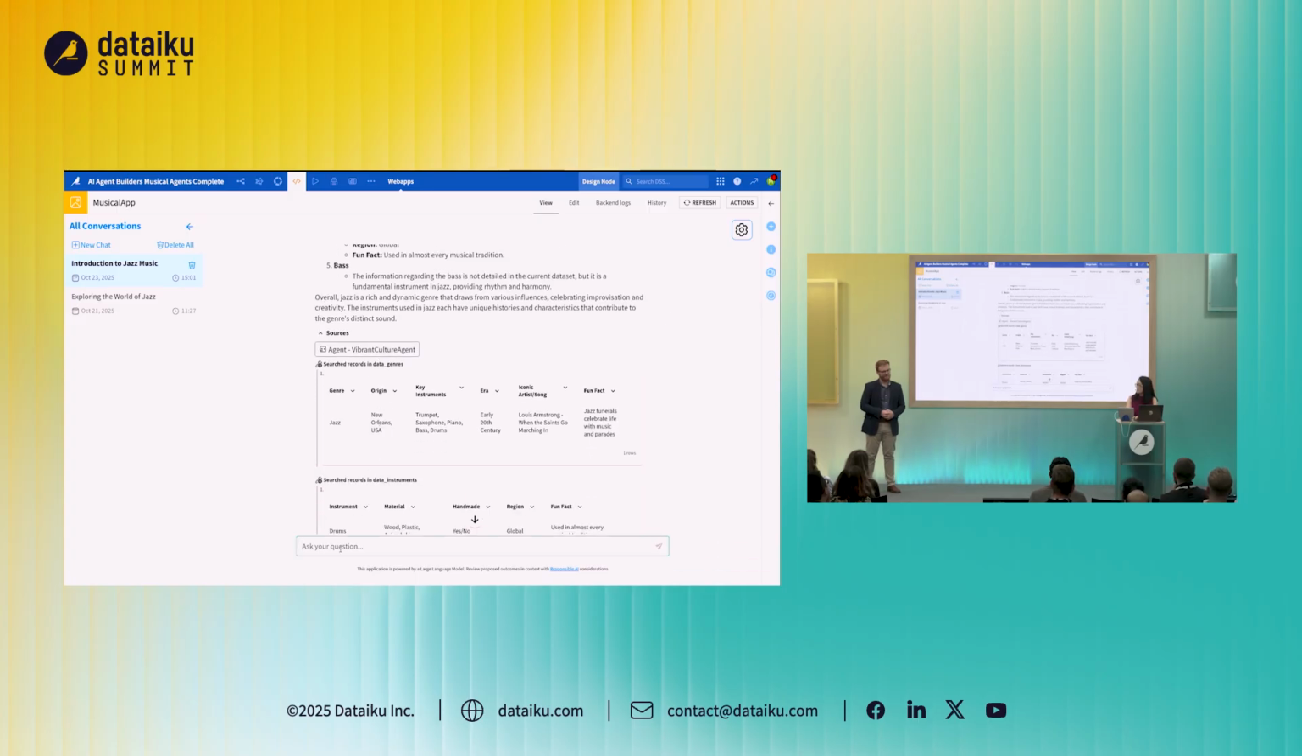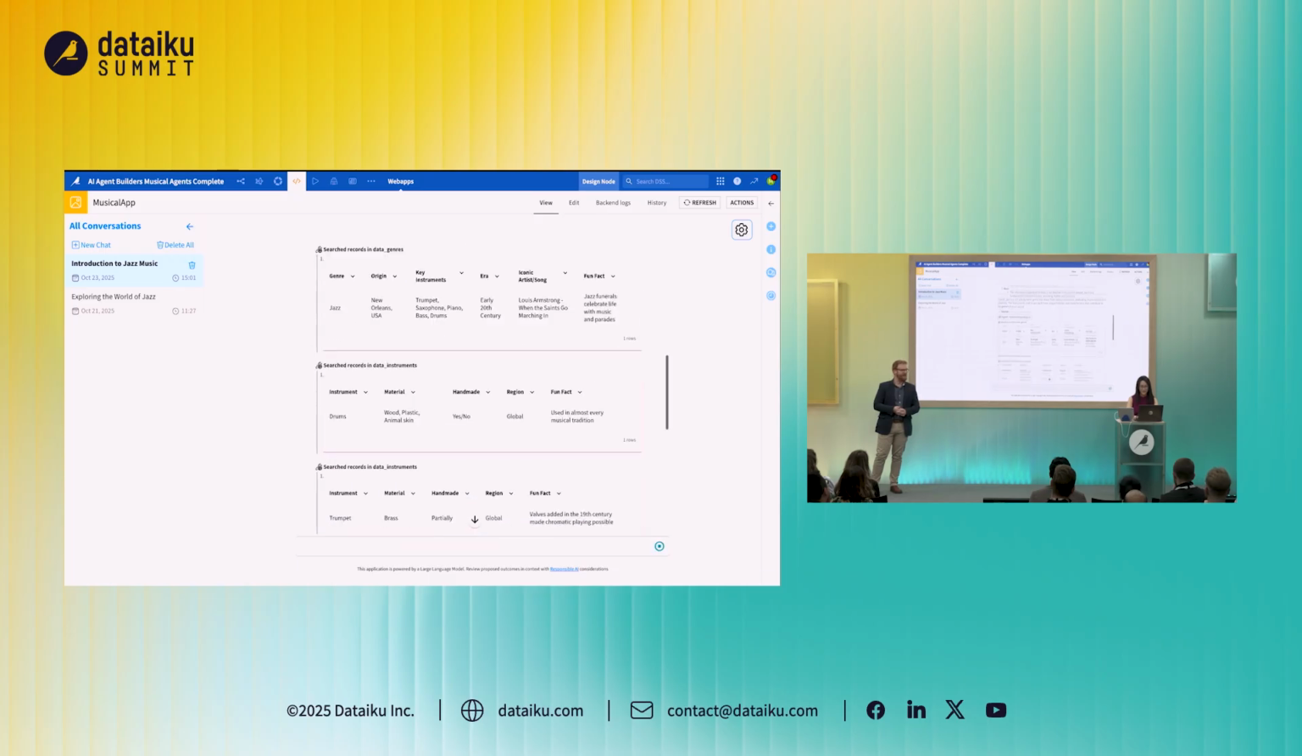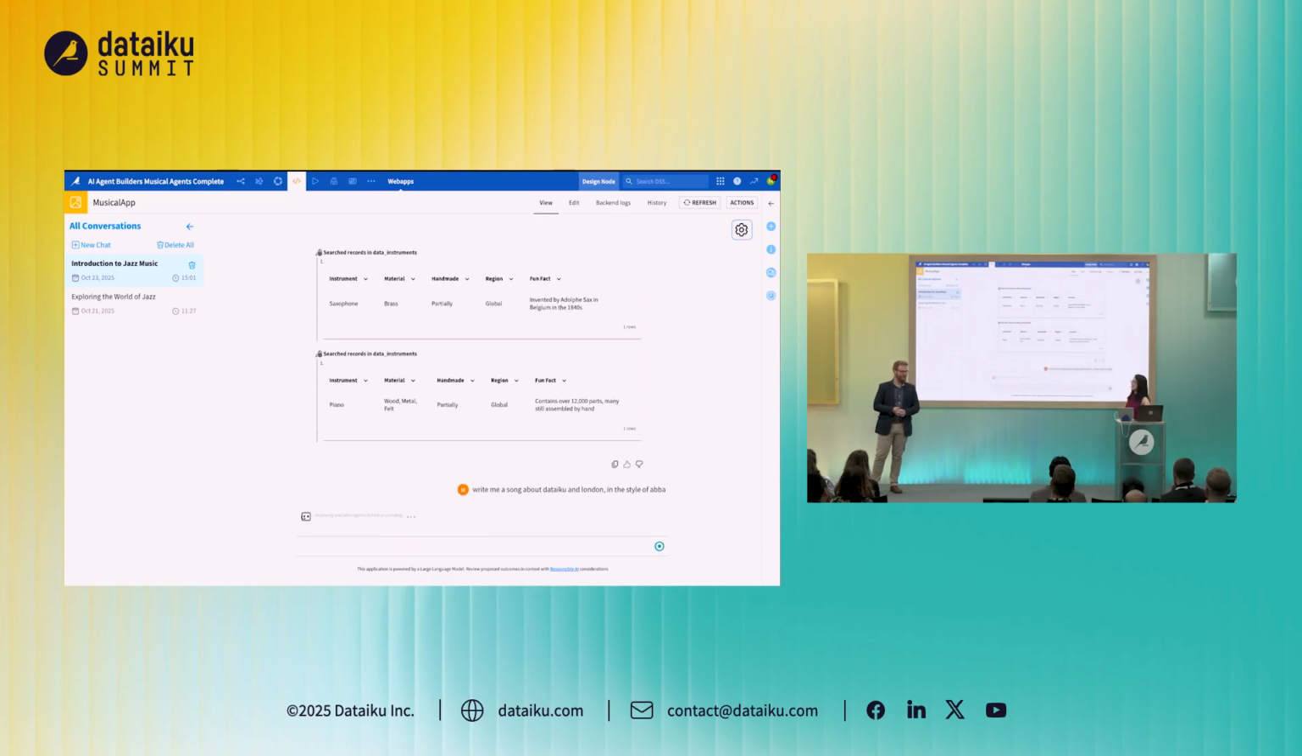Matt, let's move one step further. Who's your favorite band? Let's go with ABBA. OK, perfect. Since we're at Dataiku, and since we're in London, let's say, write me a song about Dataiku and London in the style of ABBA. Is this going to be the opening song of the musical? Well, let's see what it maybe comes back with.